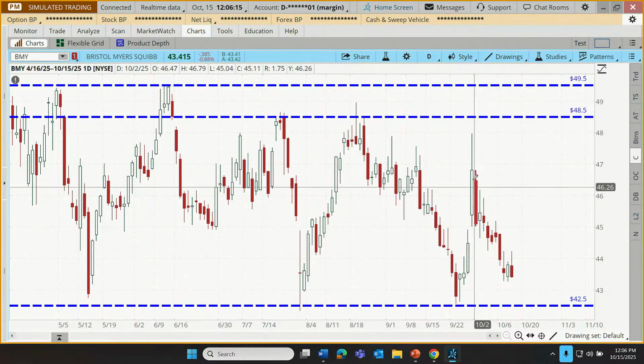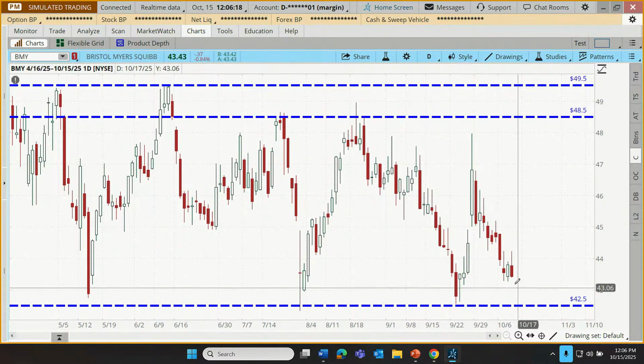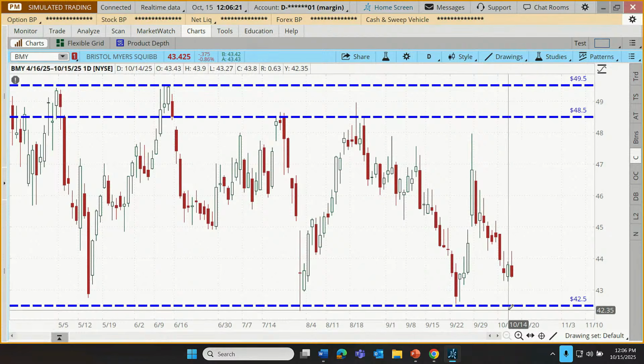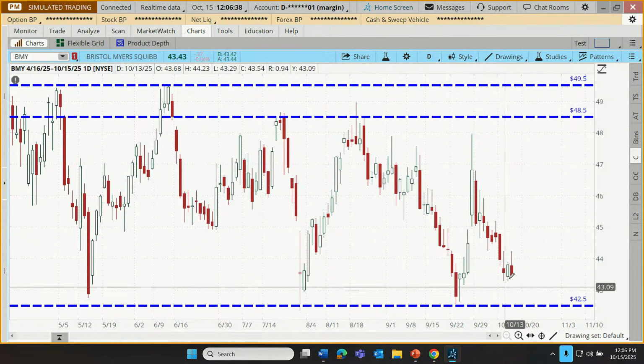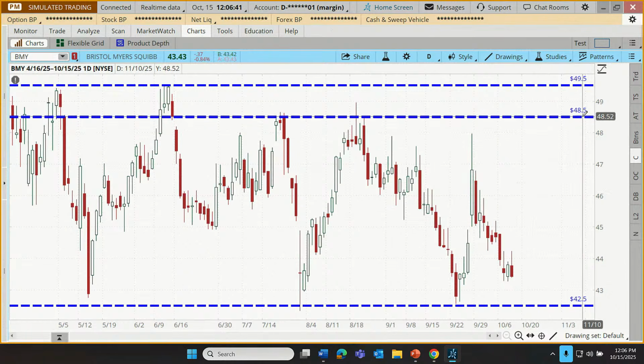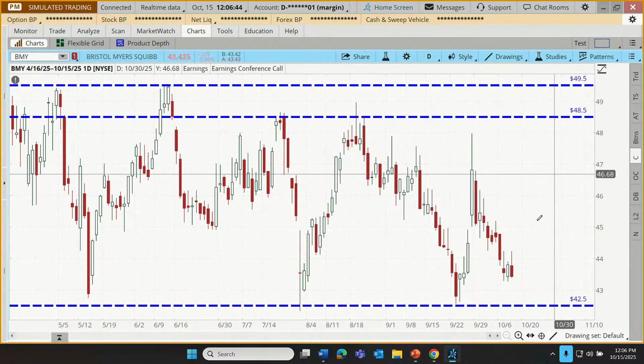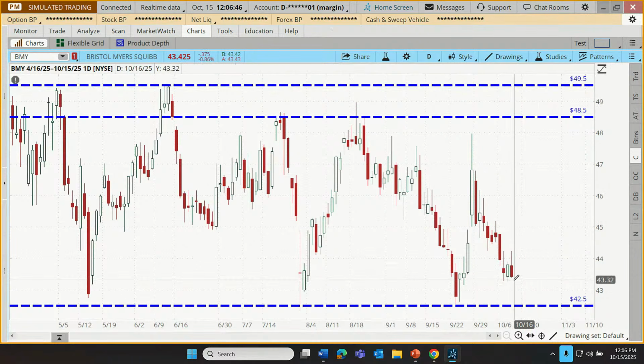So let's say that our trader notices with this recent sell-off on BMY, we're getting kind of close to that price floor. And let's say that our trader has just decided, you know what, close enough. It'd be nice if I could buy it right at exactly 42.5. But even if I'm buying here closer to 43.5, if the stock reverses, as it has over the last several times it's been down in this range, maybe it'll climb back up to 48, 48.5, maybe even 49.5 if we're a little bit more aggressive. But bottom line, let's just say that our trader wants the shares and they want to put in an order that will give them the greatest likelihood of a quick fill to purchase those shares.